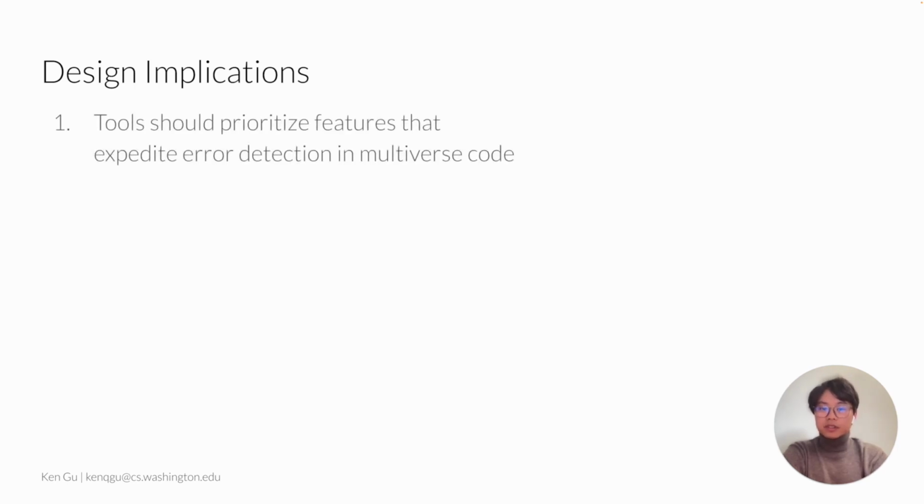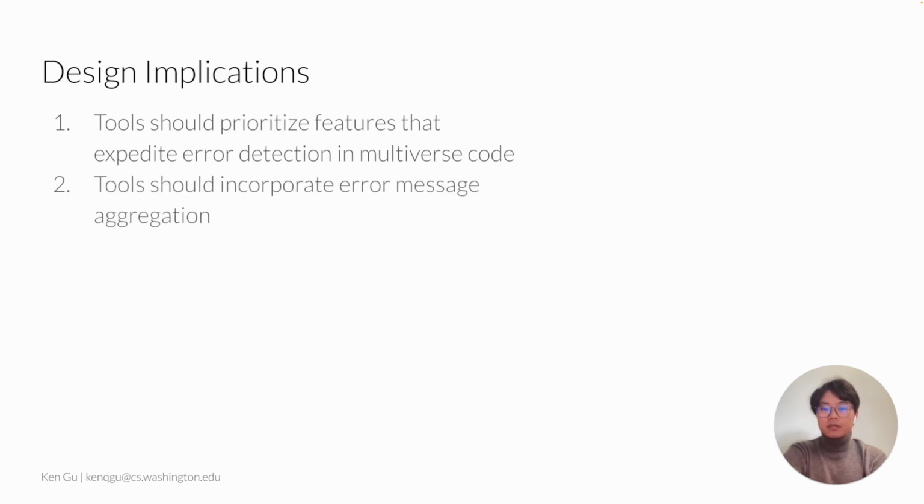First, we found that reducing the latency in encountering multiverse errors is crucial. Our lab study confirmed that a long time to detect error messages poses a significant challenge for analysts. The Decision Cover feature in our Multiverse Debugger proved useful, enabling faster error detection. Future tools should prioritize features that expedite error detection in multiverse code.